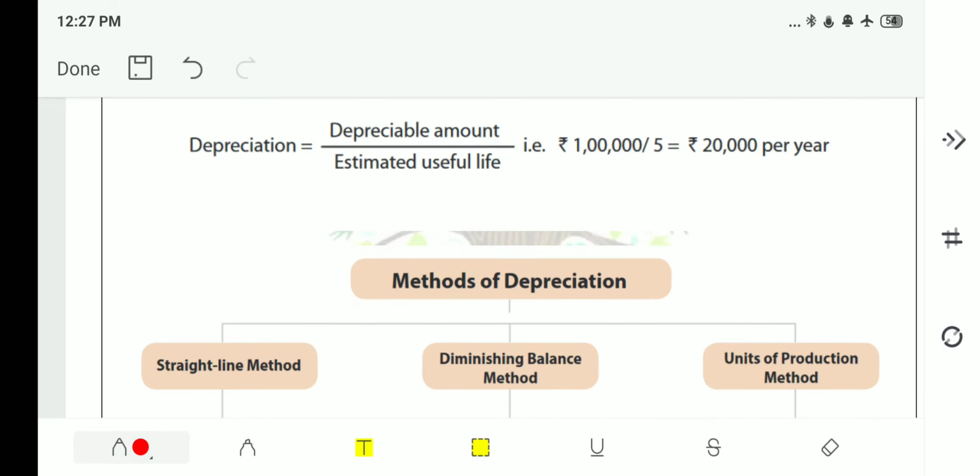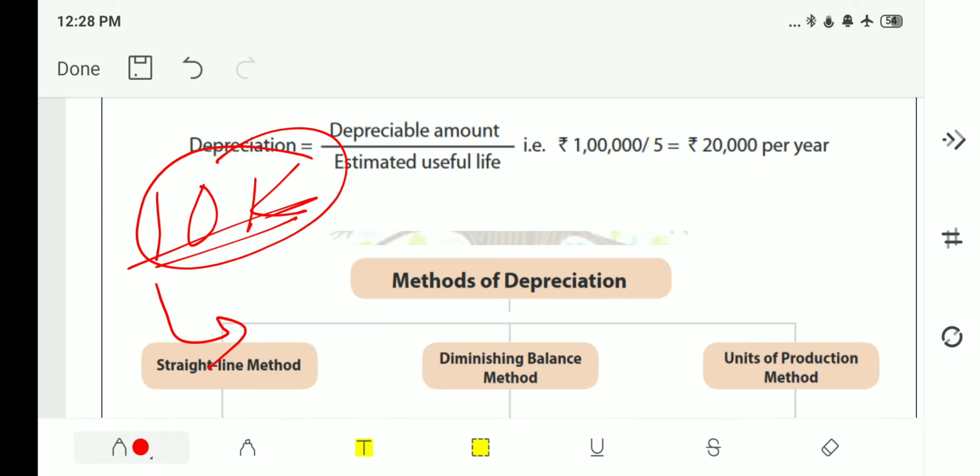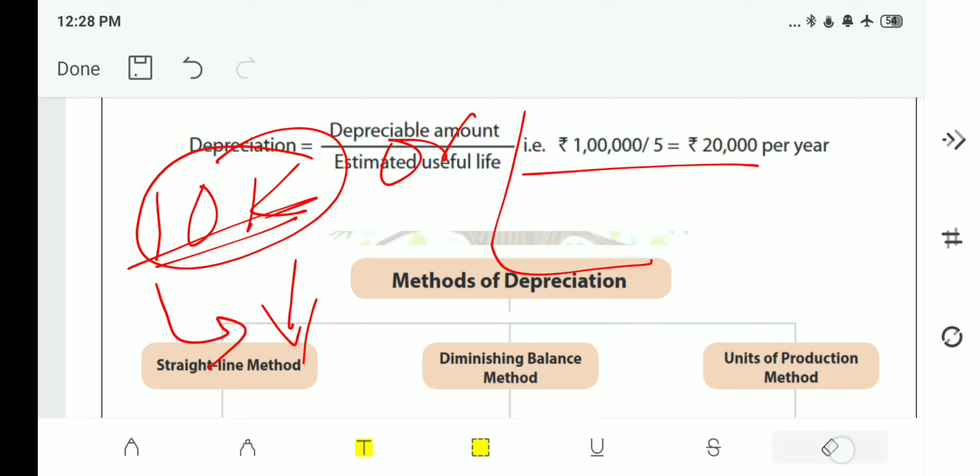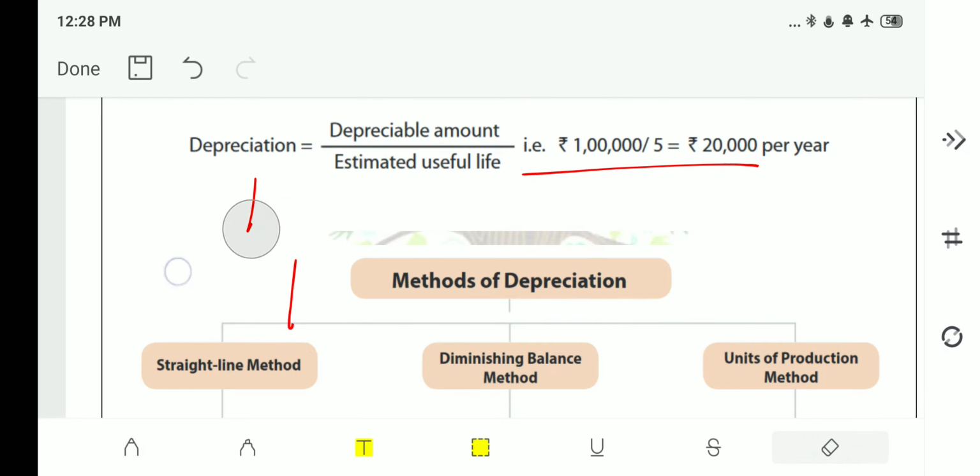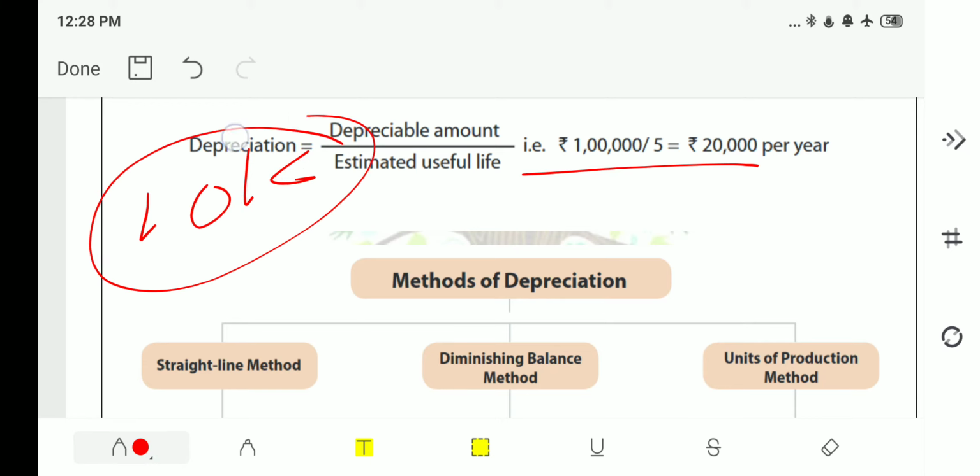If you are calculating depreciation per year and you are taking original cost, let's imagine 10,000 rupees for a machine, every year you are calculating depreciation on this original cost itself. That is nothing but the straight line method, because you will get a straight line in this. Whereas in the diminishing balance method or written down value method, if the machine cost is 10,000, for 1 year you are calculating depreciation on this original cost.